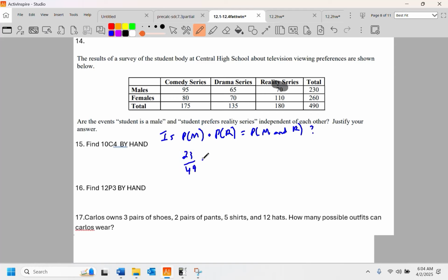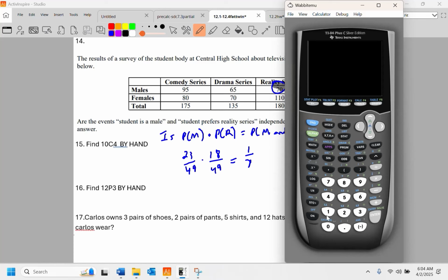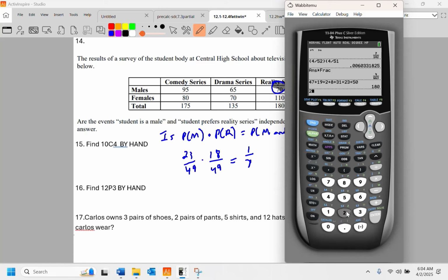The probability of enjoying a reality series is 180 in 490, or 18 in 49. The probability of being both is 70 in 490, or 1 in 7. So are these the same? Probably not.